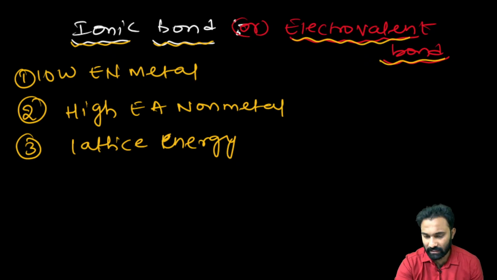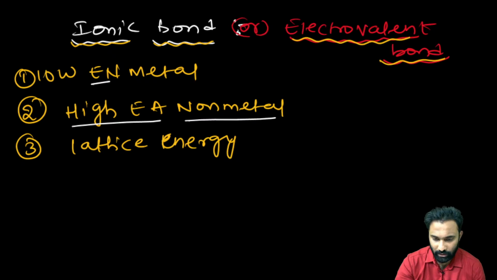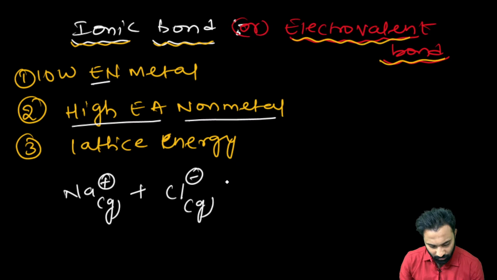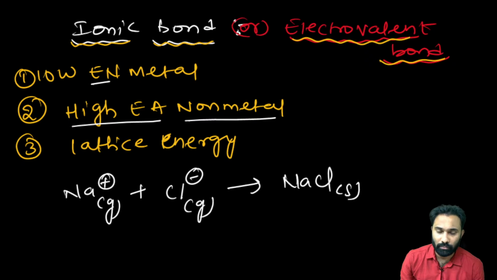Now I will explain very clearly what is the meaning of low ionization, low electronegativity metal and high electron affinity non-metal. Low electronegativity metal means sodium, Na plus. Good evening, Romana. Clear? Now the example: low electronegativity metal is Na plus, and high electron affinity means Cl minus. Both should be in the gaseous form. Right? Now these two combine to form the ionic compound, that is NaCl.